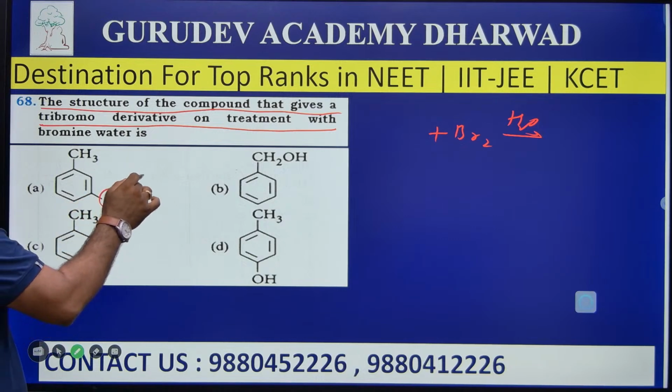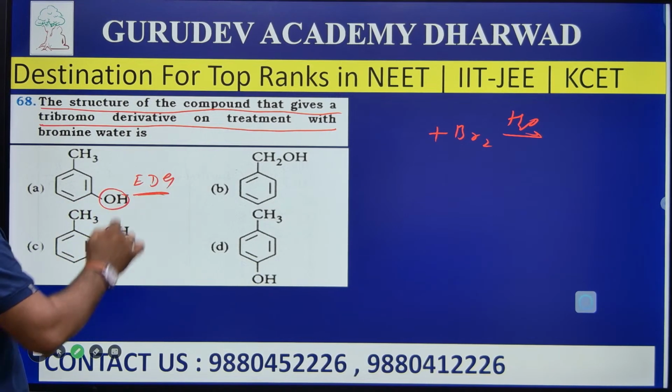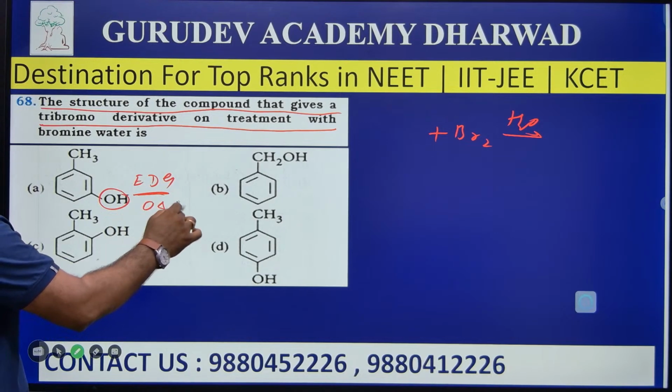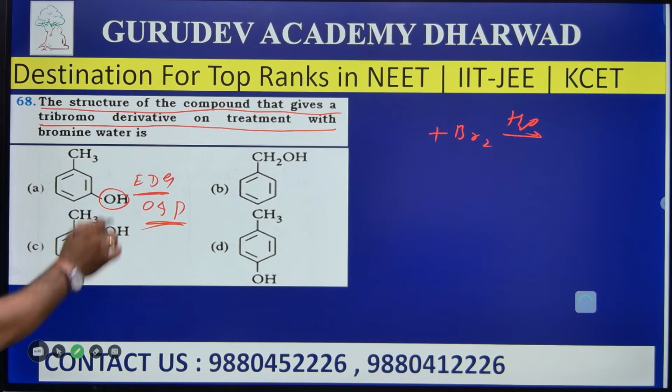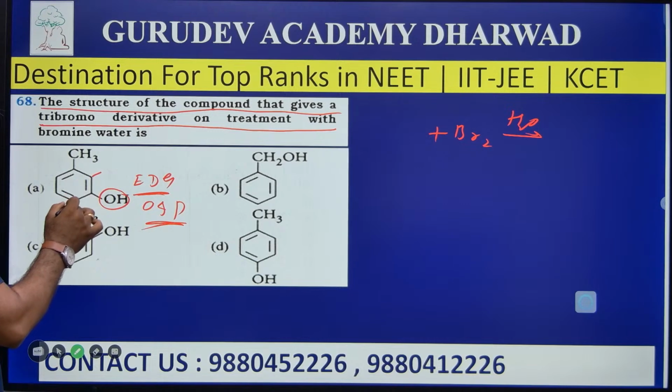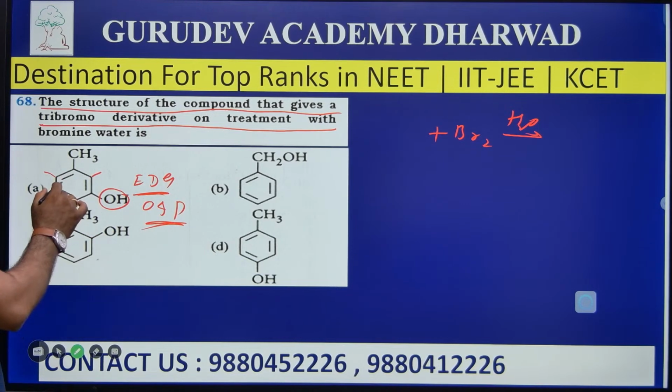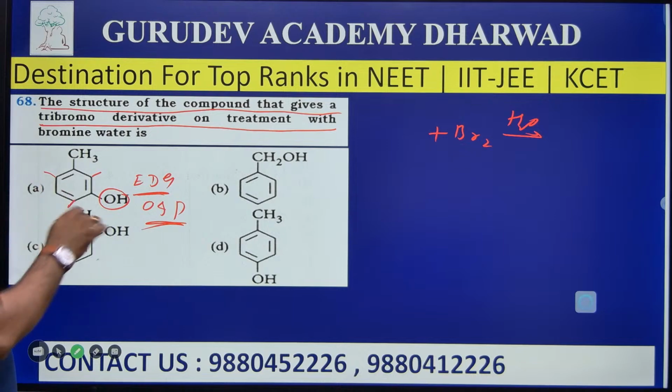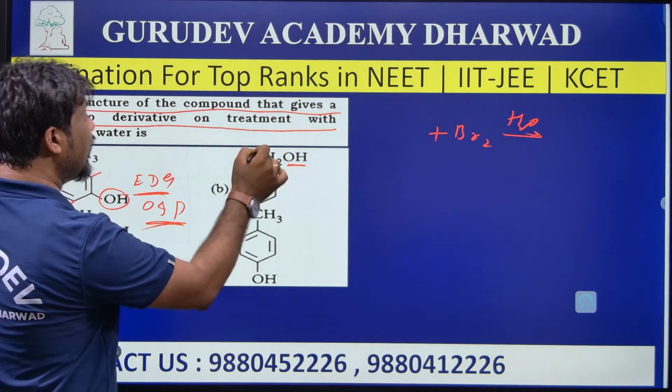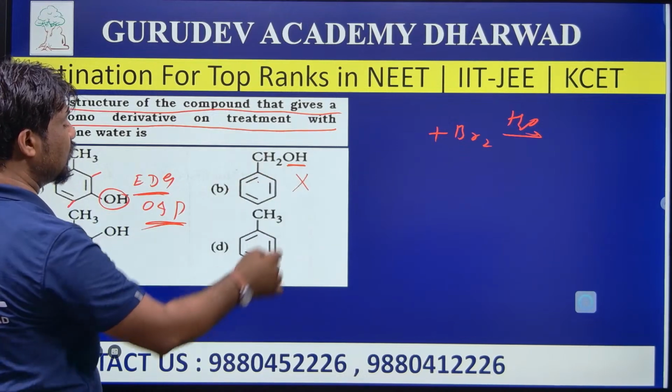This OH group is an electron donating group. It activates the ortho and para positions. When OH is bonded here, both the ortho and para positions are completely free, hence it easily undergoes tribromination. Here OH is bonded to an alkyl next to the benzene, so it does not undergo it easily.